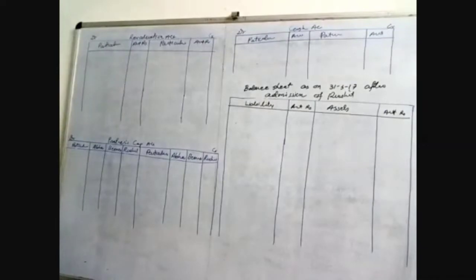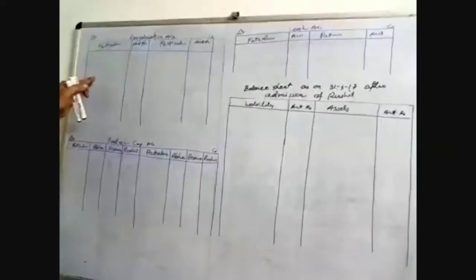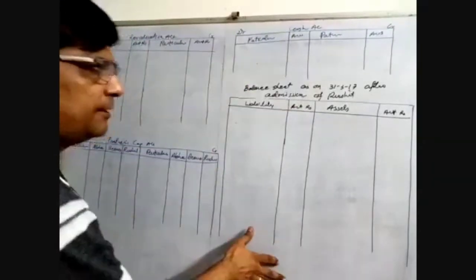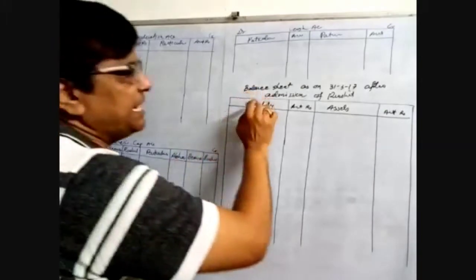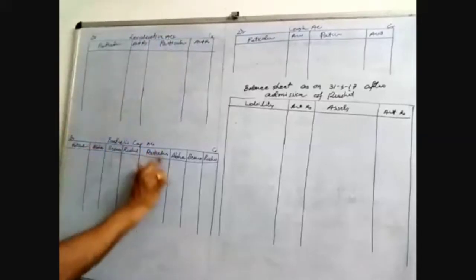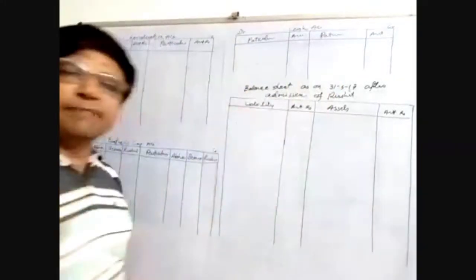Now we have to start the questions. When you start the questions, look at here. When you have to do these questions in your board examination, you have to make a table like that. Heading, the full heading is necessary in balance sheet only. Otherwise, revaluation account, partners capital account, cash account, that is better.